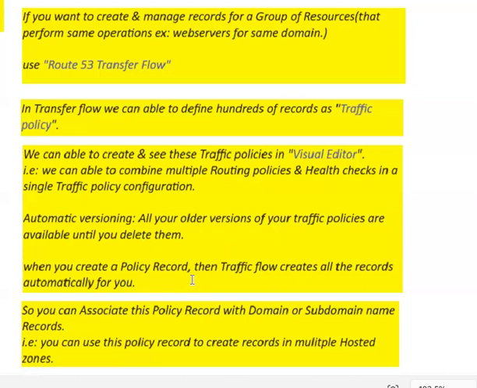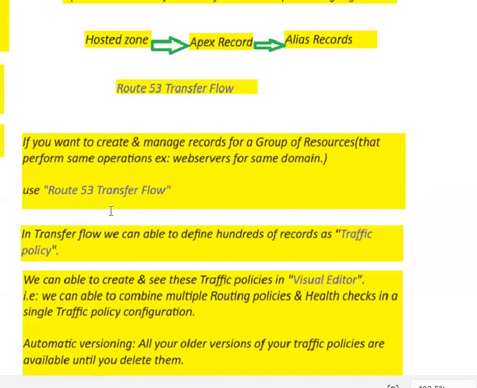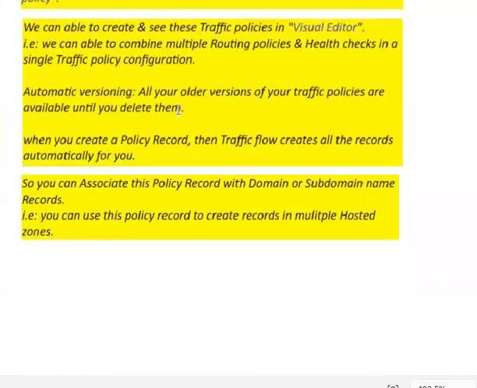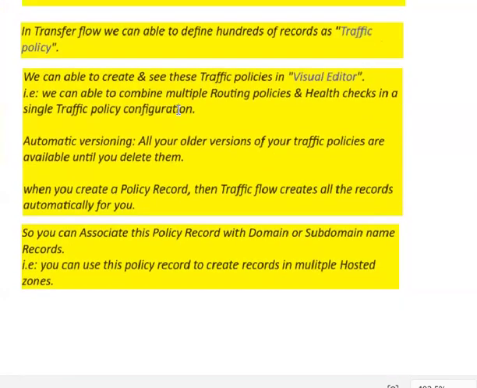Once you create the policy and attach this policy record to your domain or subdomain name records, at that time traffic flow will automatically generate all your records for your domain or subdomain. So it is very useful for creating records for multiple hosted zones, right? This is useful when using the same host for multiple domains.